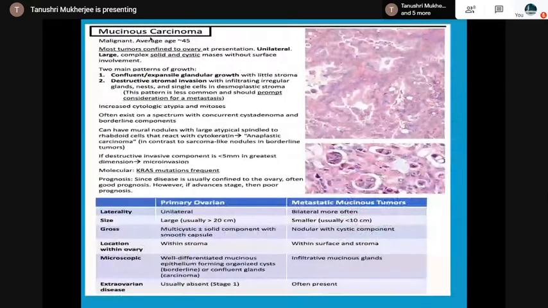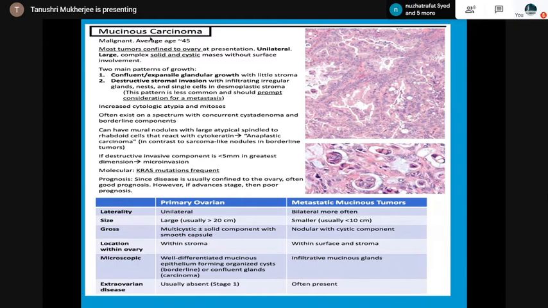So this is the primary ovarian versus a metastatic mucinous tumor. How to differentiate? Primary ovarian is unilateral, metastatic is bilateral. Size is large in primary, metastatic size is smaller. Multicystic plus solid component with smooth capsule in a primary ovarian. Metastatic is nodular. It is within the stroma in primary ovarian; metastatic is within the surface and stroma. Microscopically, well differentiated mucinous epithelium forming organized cysts or confluent glands, whereas metastatic tumors have infiltrative mucinous glands.